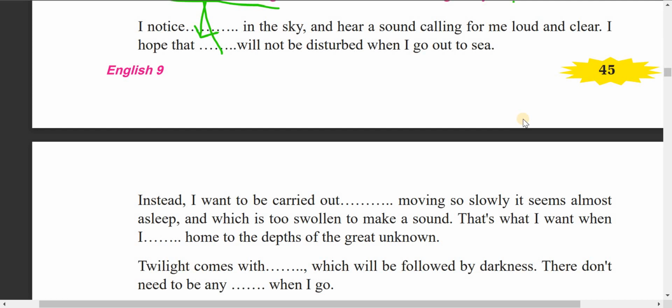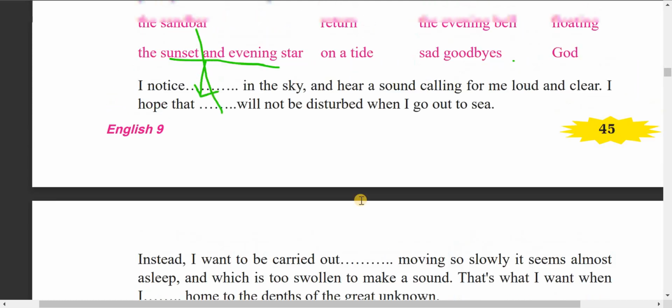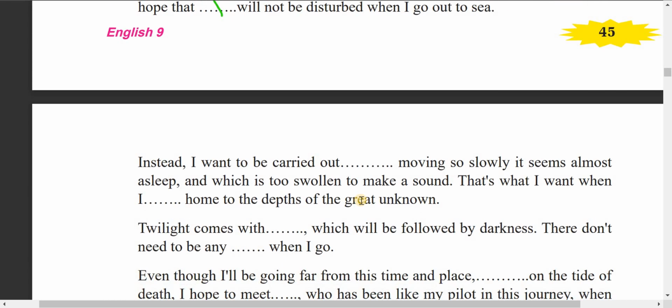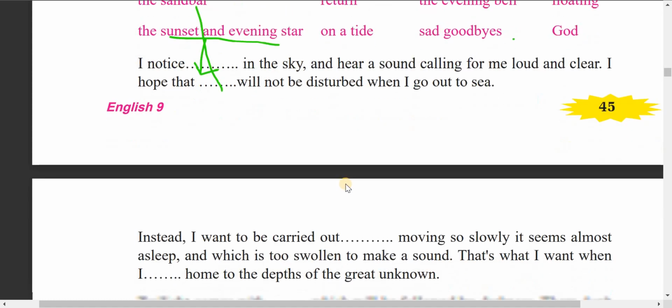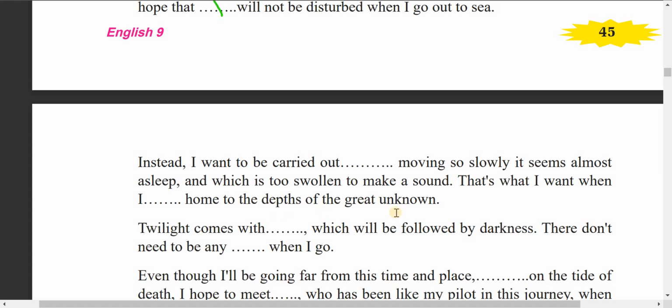And next one: instead I want to be carried out. Now here we should choose a word. Which one? Yes, on a tide. I want to be carried out on a tide, moving so slowly it seems almost asleep, and too solemn to make a sound. So it cannot make a sound. That's what I want when I return home. You can find return here. And then return home to the depth of the great unknown.